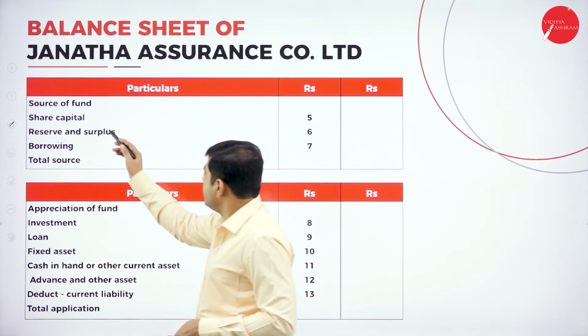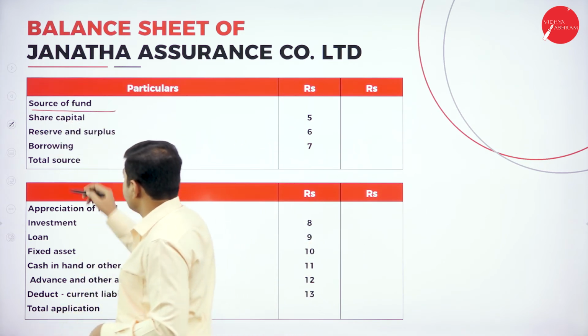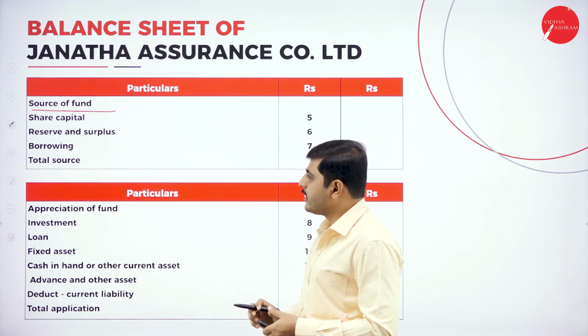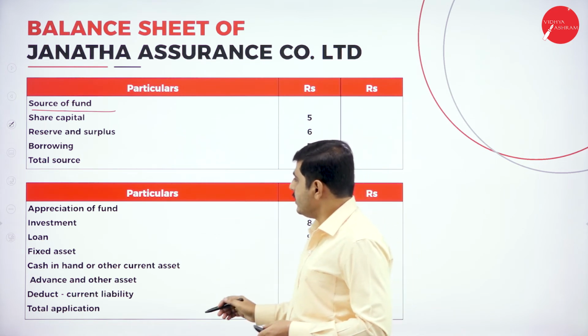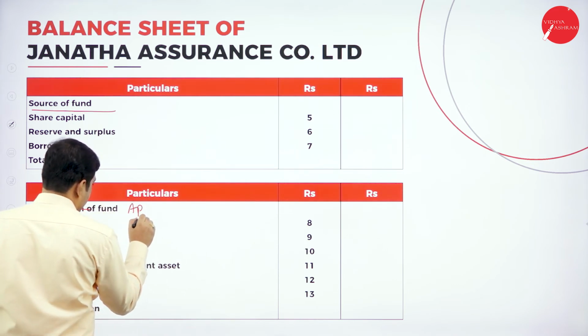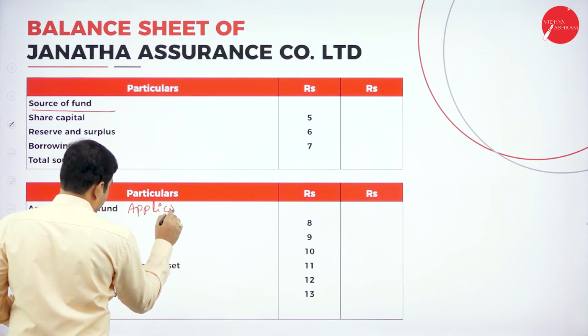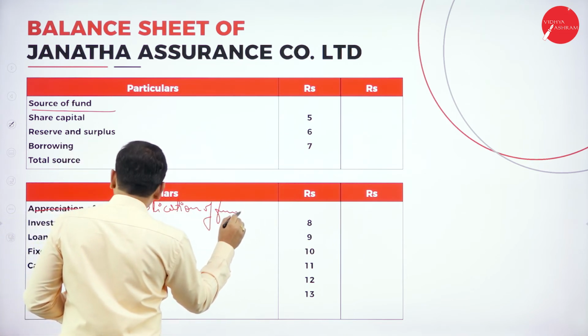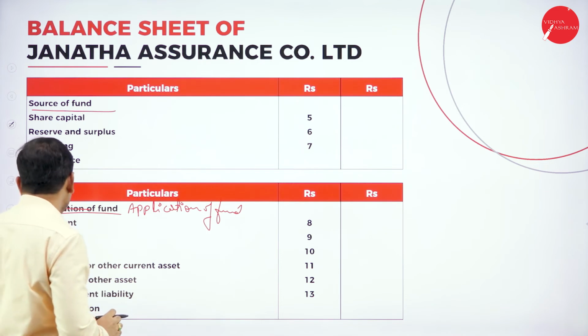Now what is the total source of fund? Under total source of fund we have three schedules. What are those? Share capital, reserves and surplus, and borrowings. And this is application of fund.